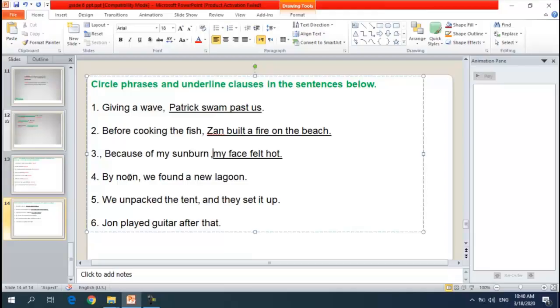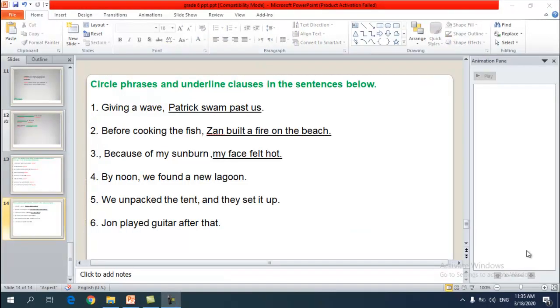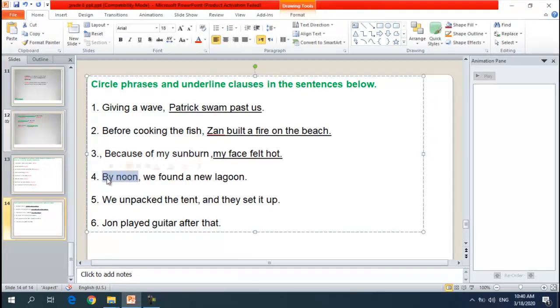Because of my sunburn, my face felt hot. Okay, the first part, we don't have a subject and predicate, so this is called a phrase. And my face felt hot, this is a clause because you have my face as the subject and felt hot as the predicate. Okay. By noon, we found a new lagoon. So by noon is a phrase, and we found a new lagoon is a clause because the subject is we, and found a new lagoon is the predicate.